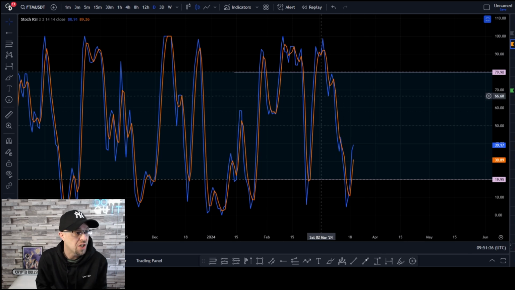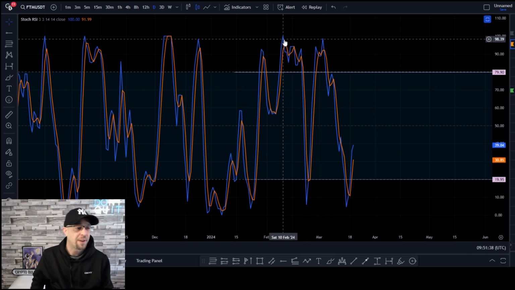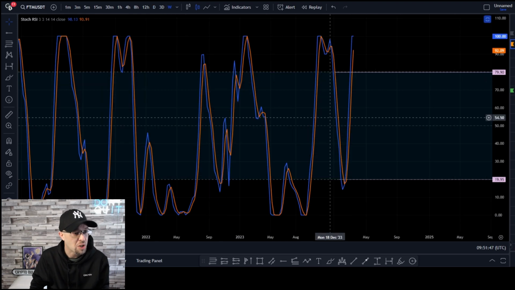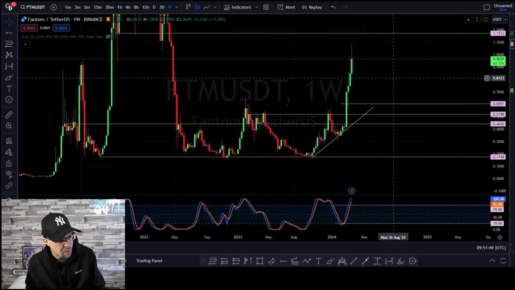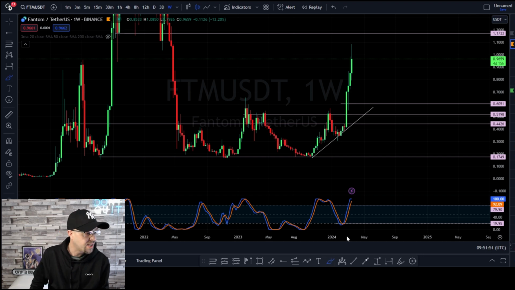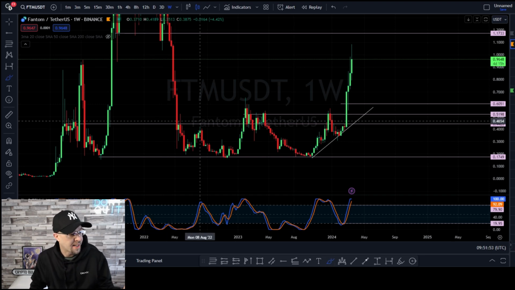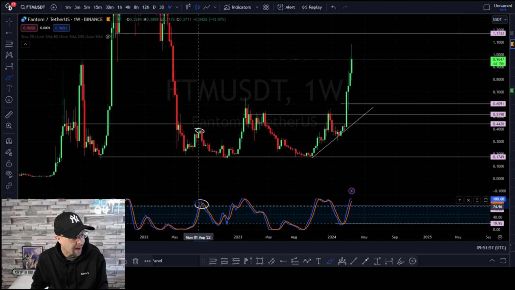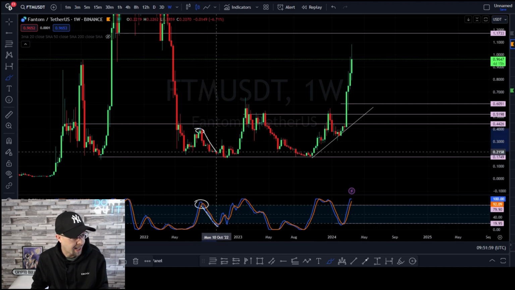So what we can do is we can zoom out again, because the more that you zoom out from a chart, the higher the probability these stochastics actually respect price action. And what we're going to do is we're going to follow this going back. So this is the Fantom chart. We've got just an example. This is the previous high here. There's the high there. We needed a pullback. We needed a pullback. Stochastics telling us this.